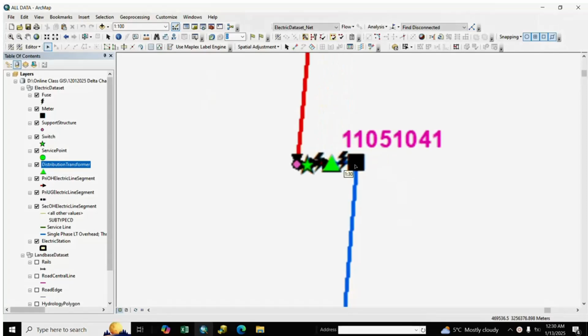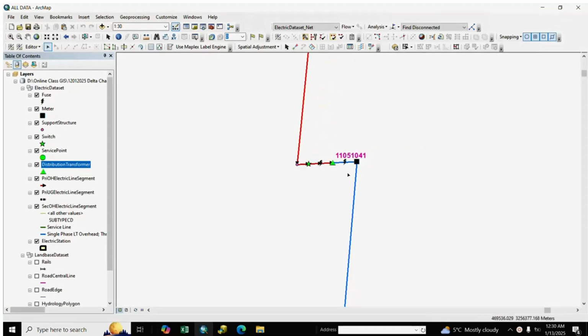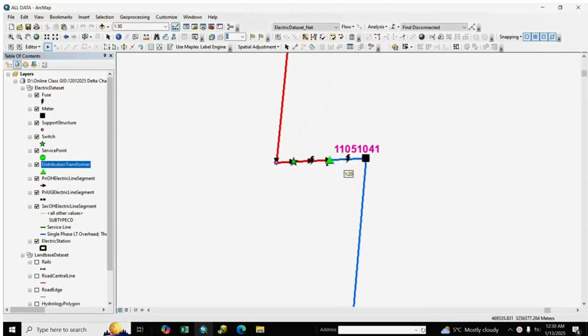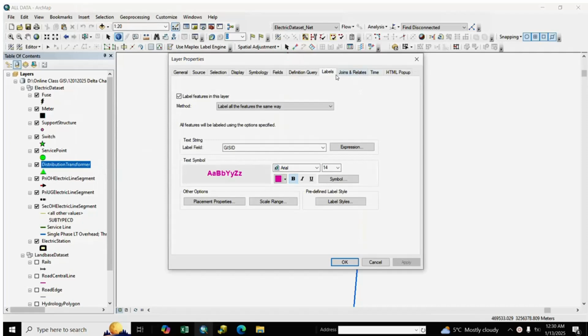We discuss how to update DTR capacity. We see here its capacity, DTR capacity. We go to property and display capacity, meaning rated kVA.